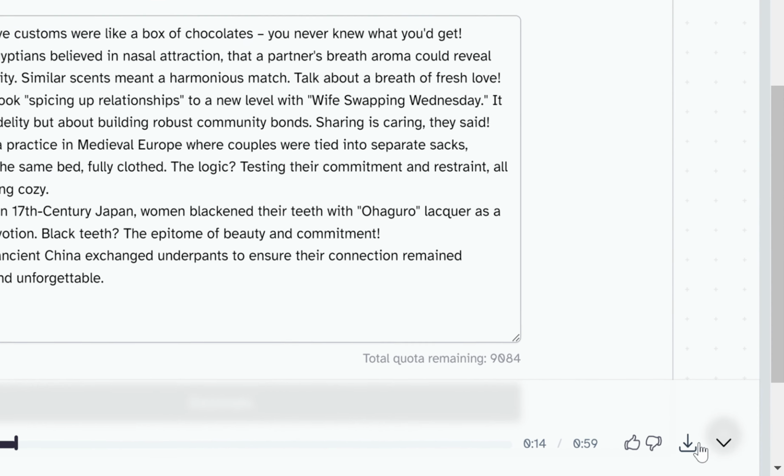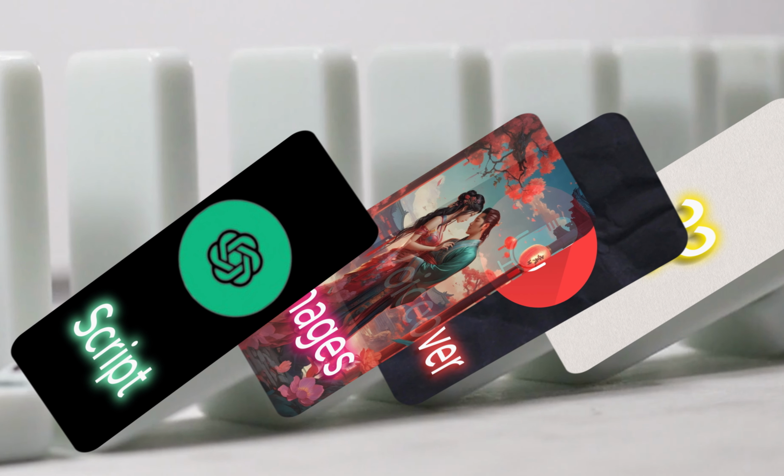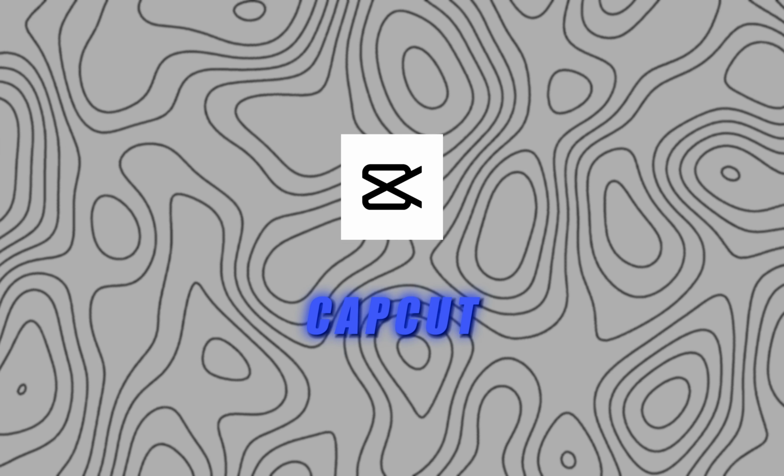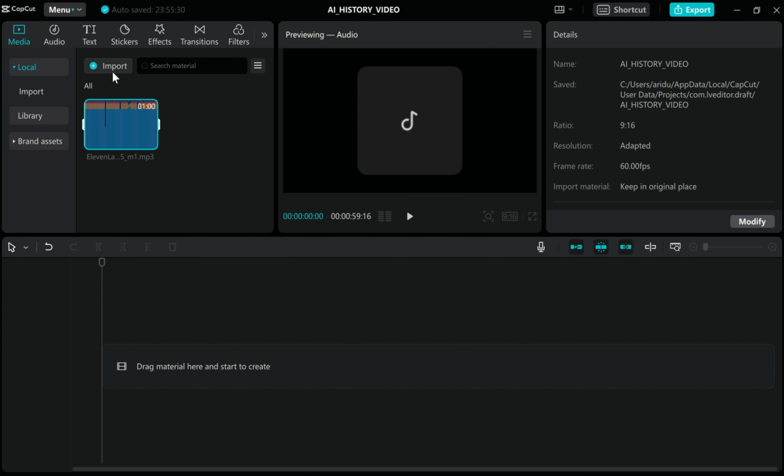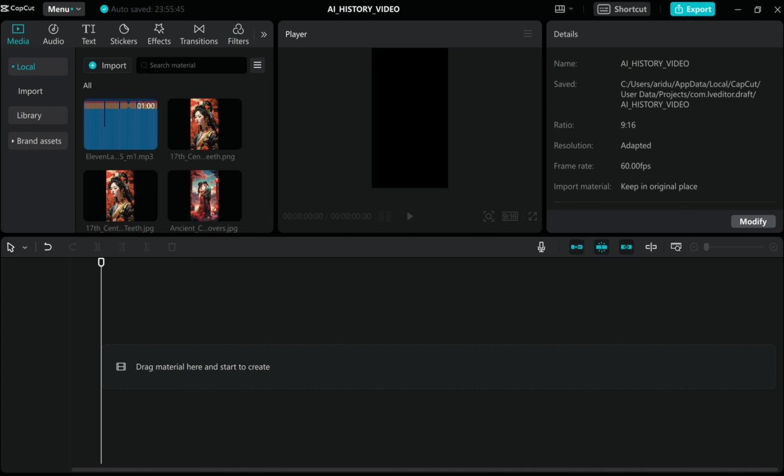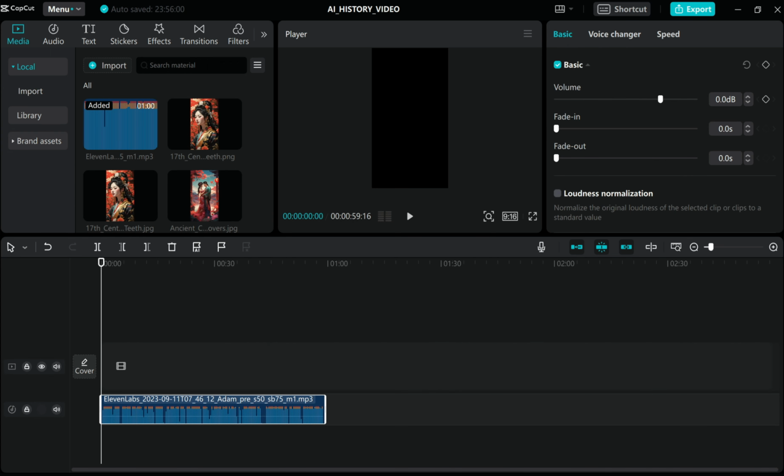And download it. We have all the pieces we need. Let's combine them using CapCut, a free video editor. Upload the voiceovers and images. Then add the voiceover to the timeline and cut out all the pauses.